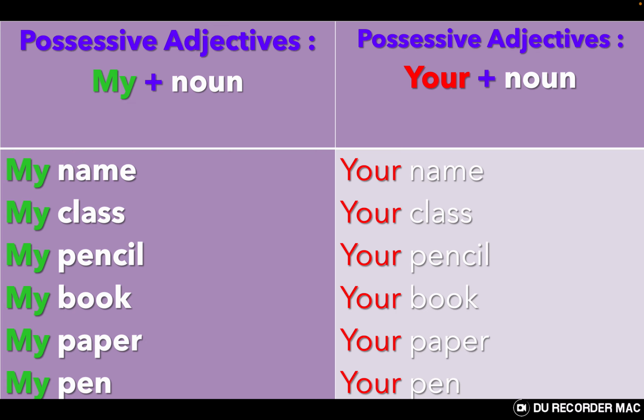Now we have possessive adjectives we saw before. So when we have my plus noun, for example, my name, my class, my pencil, my book, my paper, my pen, my laptop, my table, my TV. And we have your plus noun: your name, your class, your pencil, your book, your paper, your pen. So try to practice them many times and try to add other nouns.